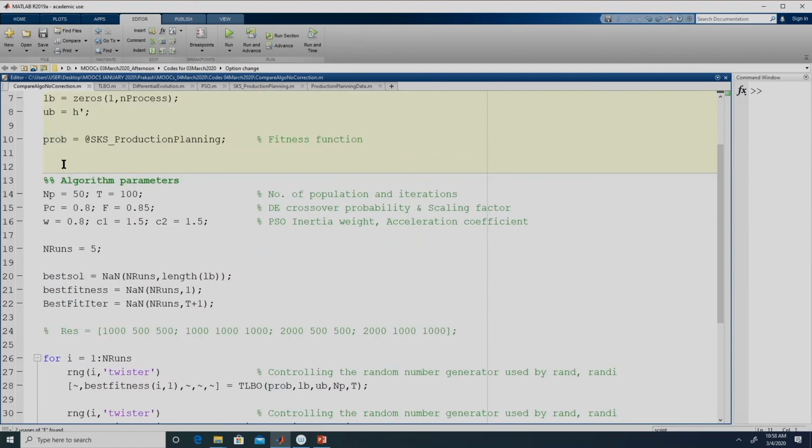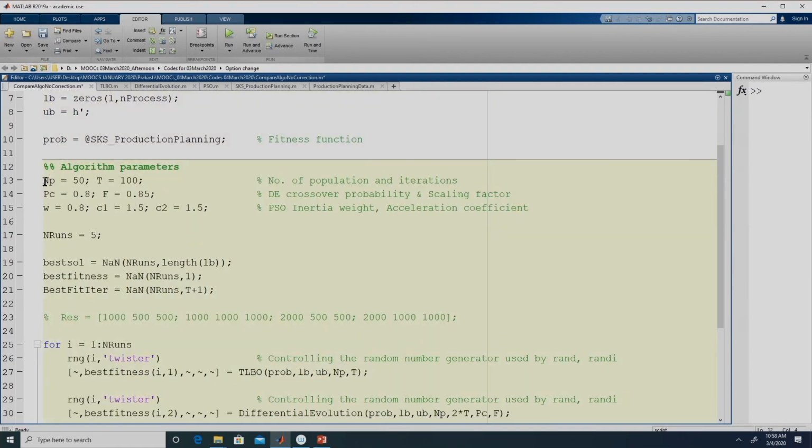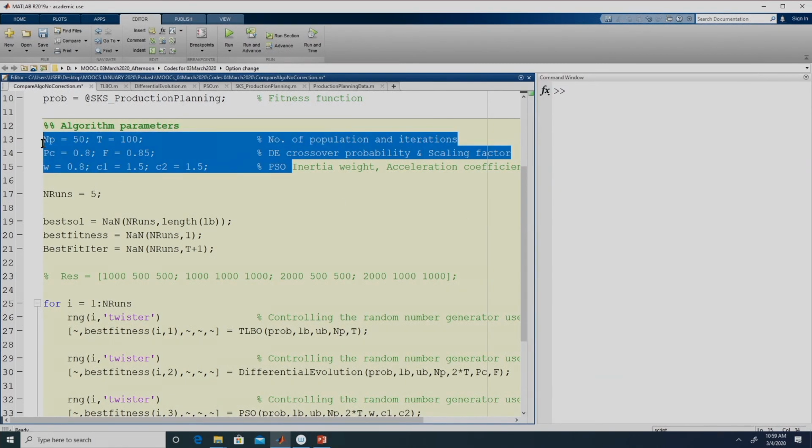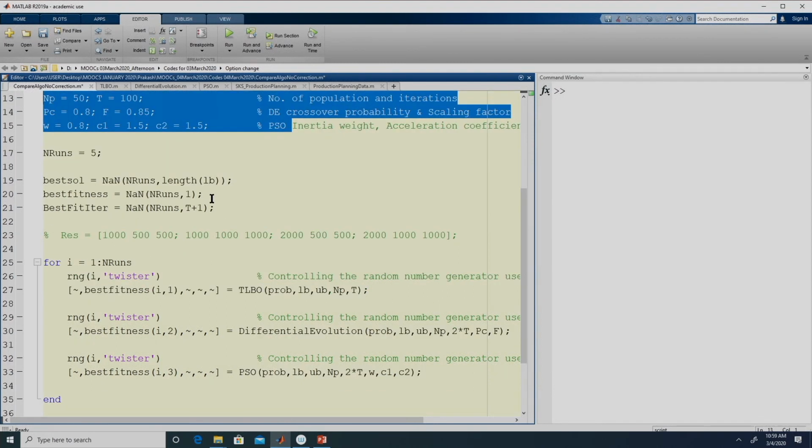Since we are using 3 algorithms, we need to specify the parameters that we are going to use. We are fixing the population size to be 50 and the number of iterations to be 100. These two values remain constant for all the 3 algorithms. In addition to this, for TLBO we do not require any other parameter, whereas for DE we require the crossover probability and scaling factor. We have fixed the crossover probability to 0.8 and the scaling factor to 0.85. And for particle swarm optimization we need to provide the inertia weight, which we have taken as 0.8, and the acceleration coefficients C1 and C2 as 1.5, 1.5. That helps in defining the parameters which are required for the algorithm.